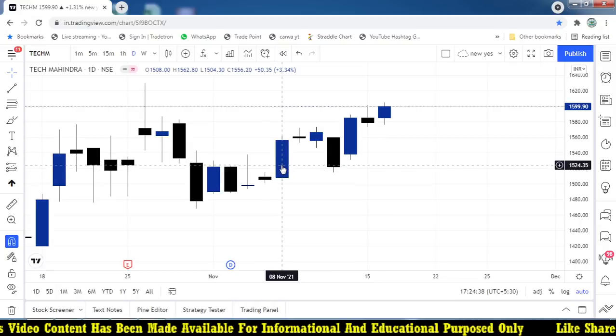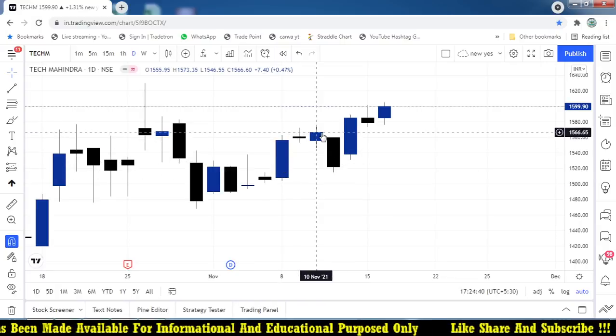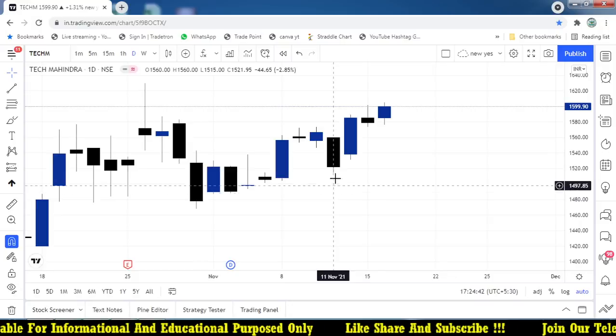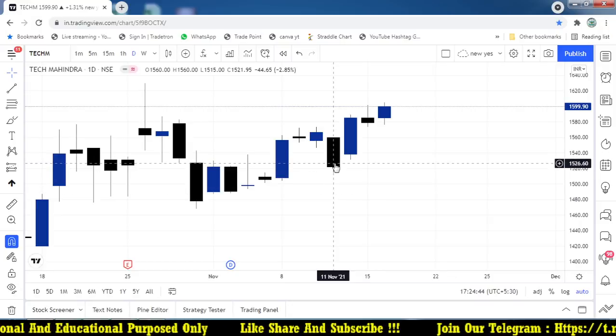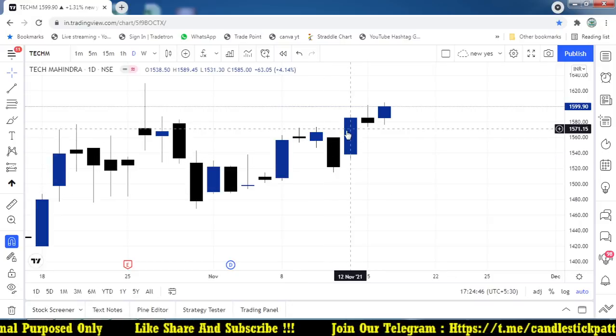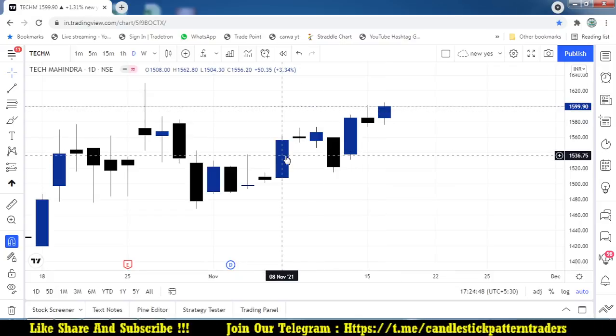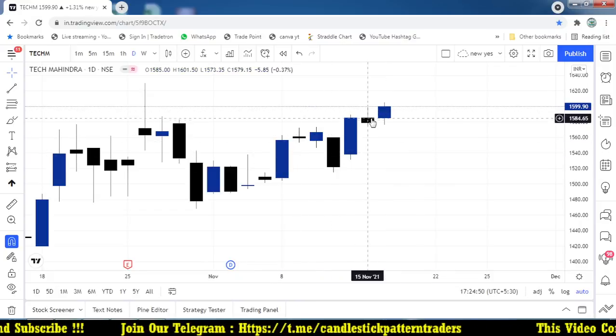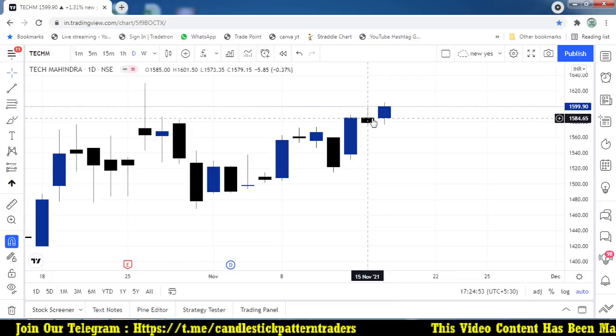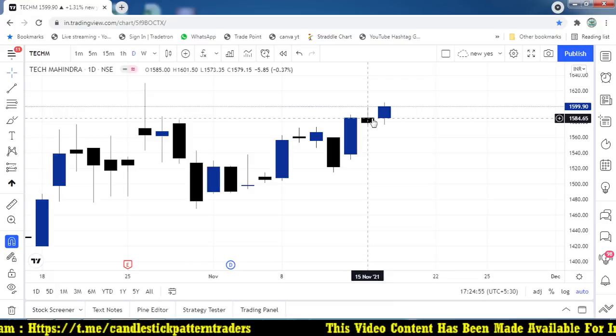So where I took the trade on 8th November, after 3 days it was a minimum profit, and on this particular day it moved to a very big loss. The position was ending with a loss, but I waited another 3 days. So from 8 to 16, almost 8 days I'm holding this position, exiting with the profit. So the holding period took a longer time.